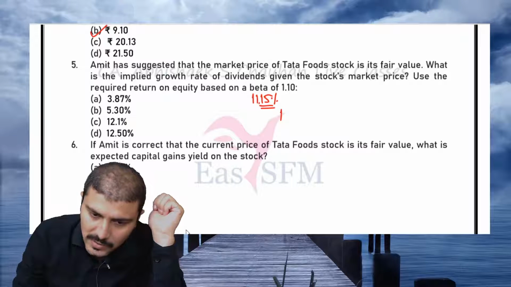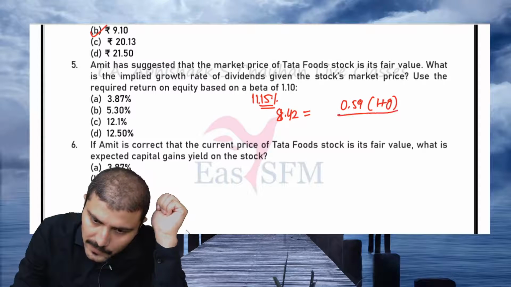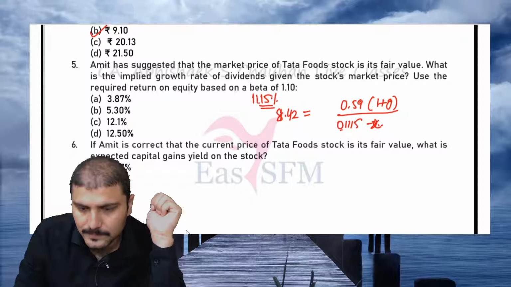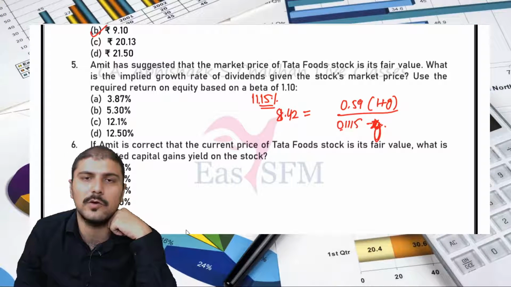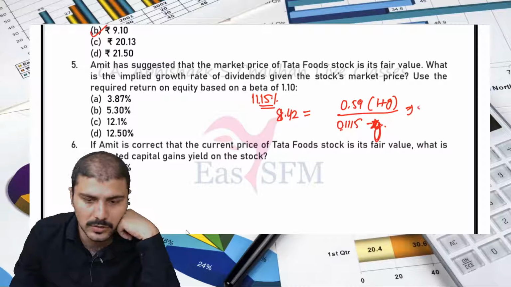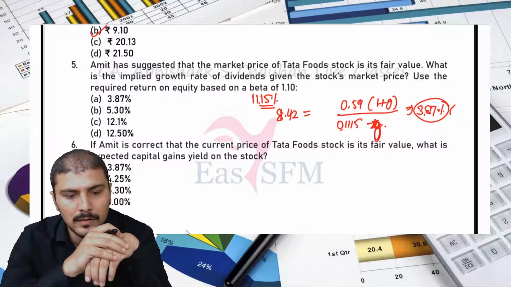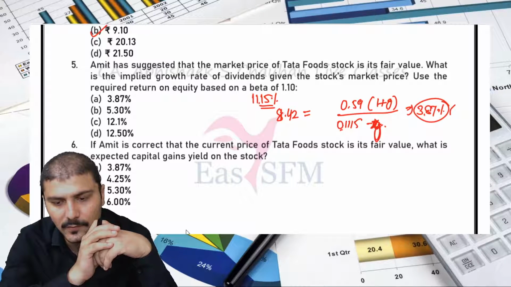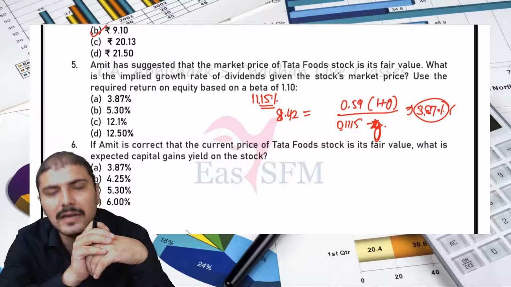In that situation, I have to compute the growth rate as 8.42 equals 0.59 into 1 plus G divided by 0.1115 minus G. If you solve this equation, you will get the growth rate as 3.87% mathematically. Then the last part: if Amit is correct that the current price of Tata Food stock is its fair value, what is the expected capital gain yield on the stock?